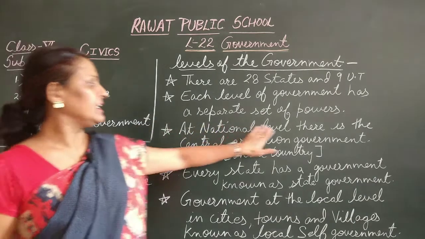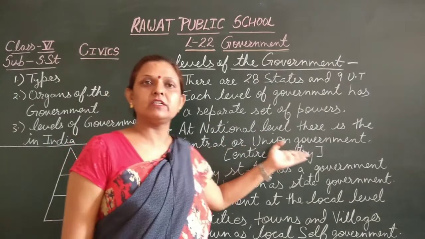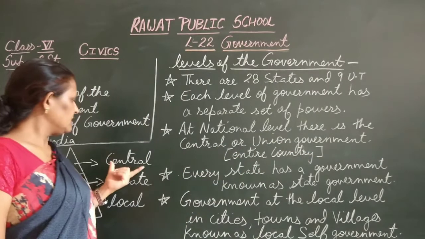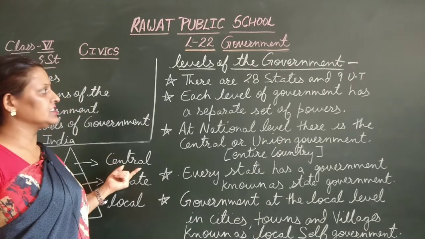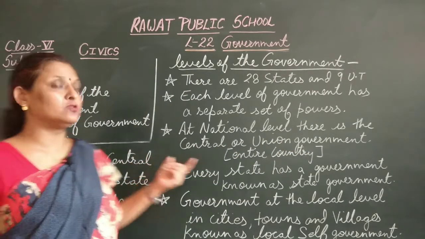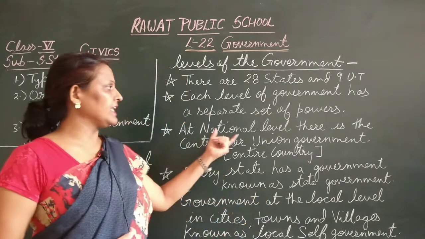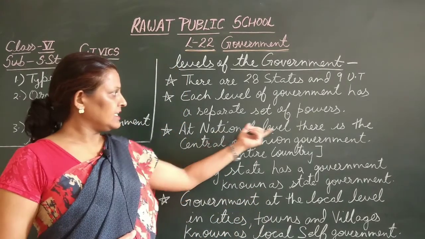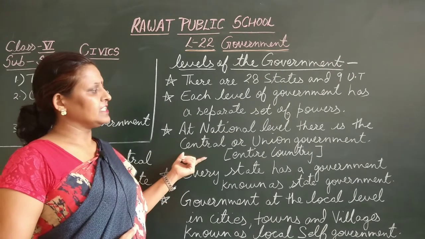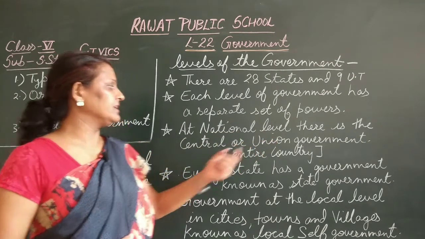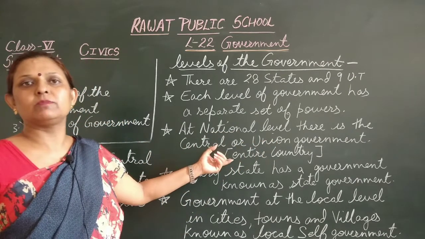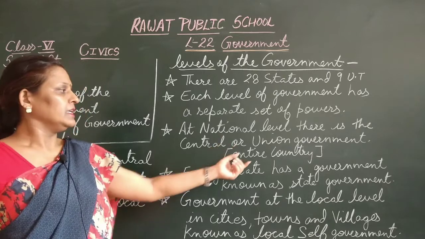At the national level there is the central or union government. The duty given to the central government is to look after the whole country.